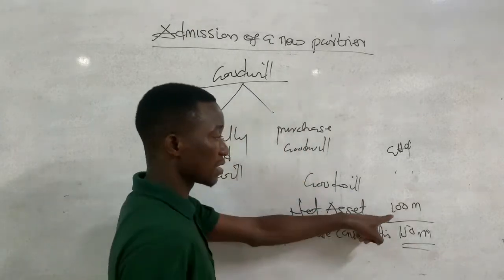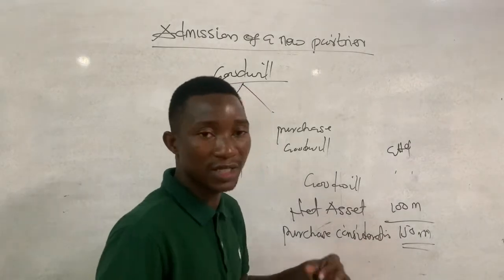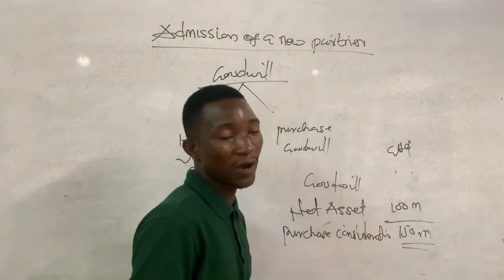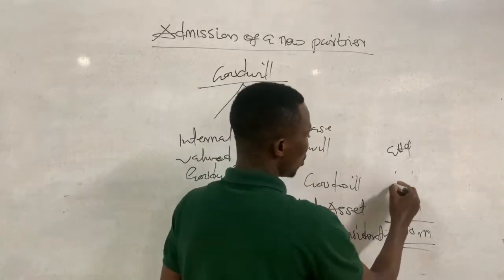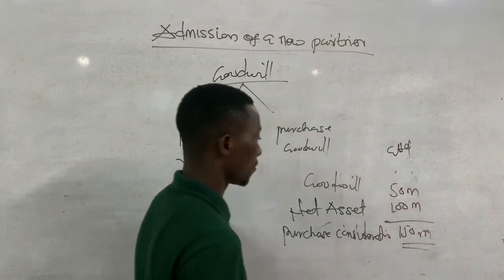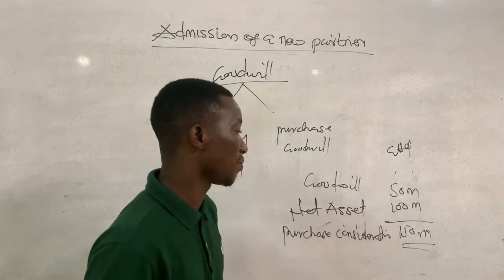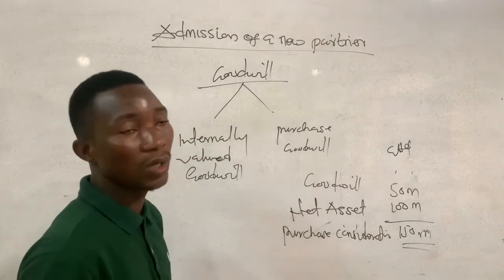The net asset itself is 100 million, but the purchase consideration, or the amount of money we paid for the business, is 150 million. The extra 50 million we paid is what we call the goodwill. So the summation of the goodwill and the net asset gives us the purchase consideration. This is how purchase goodwill looks like.